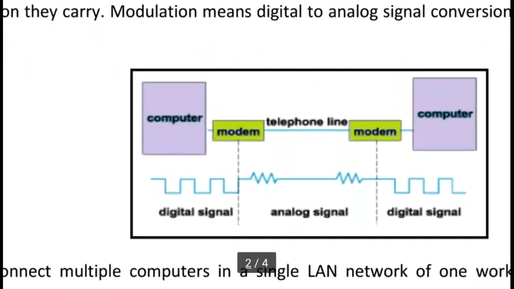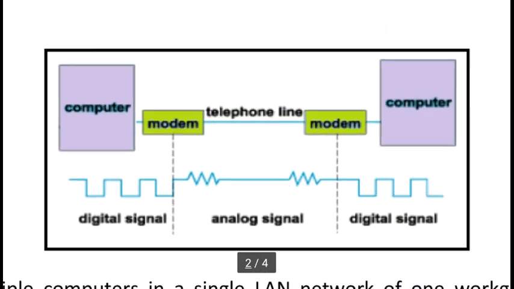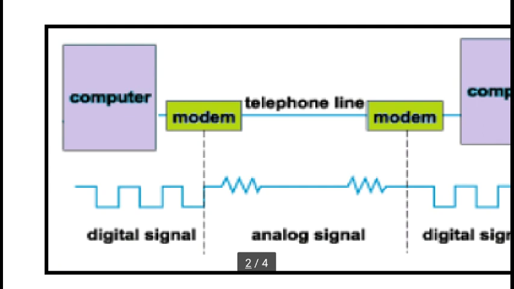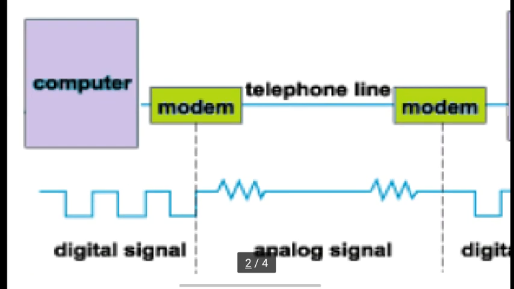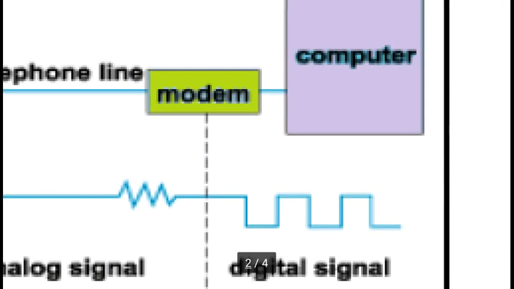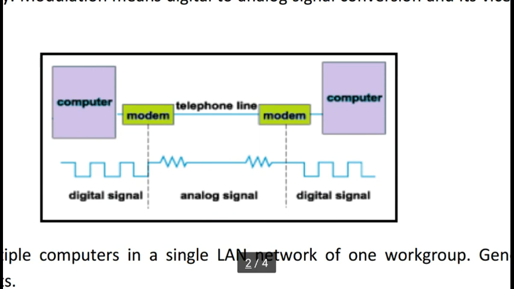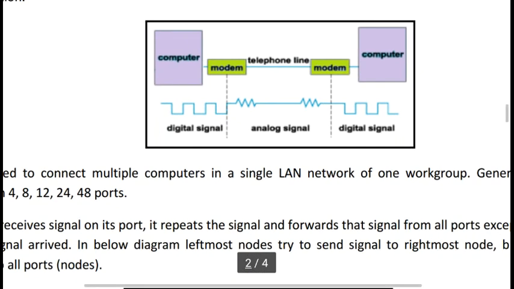You can see the computer first has a digital signal, and the modem is connected to the computer and telephone lines, and this digital signal is converted into analog signal. On the receiving end, at the destination, another modem converts this analog signal again into digital signal. So these are the devices responsible for converting signals from analog to digital and digital to analog.